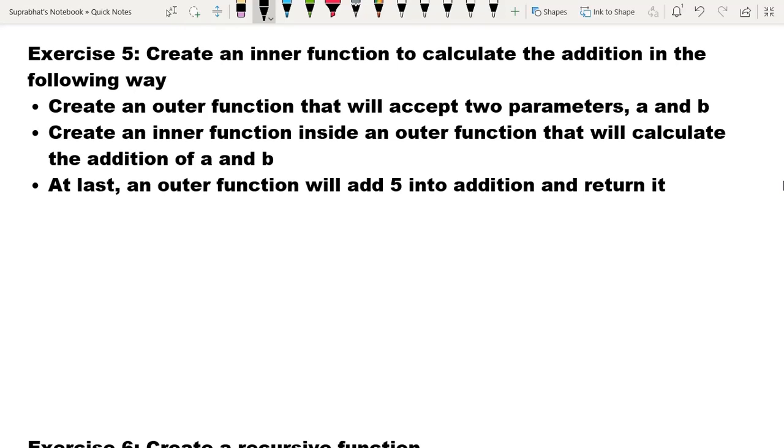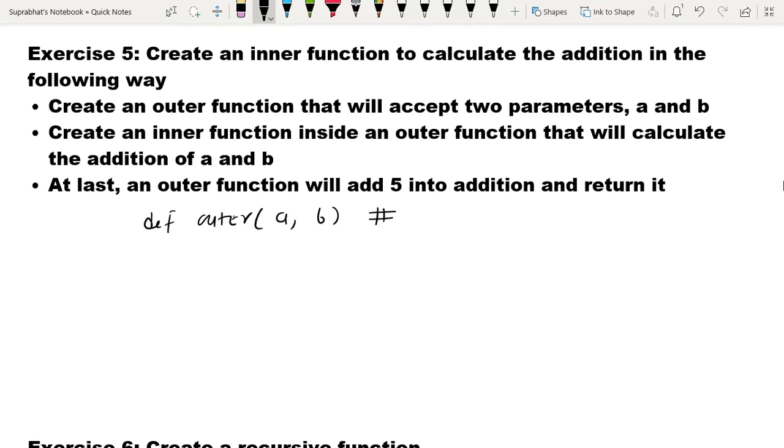So according to this question, first we create an outer function. Suppose I create the outer function first, that is def outer, and in this function I take two parameters a comma b.